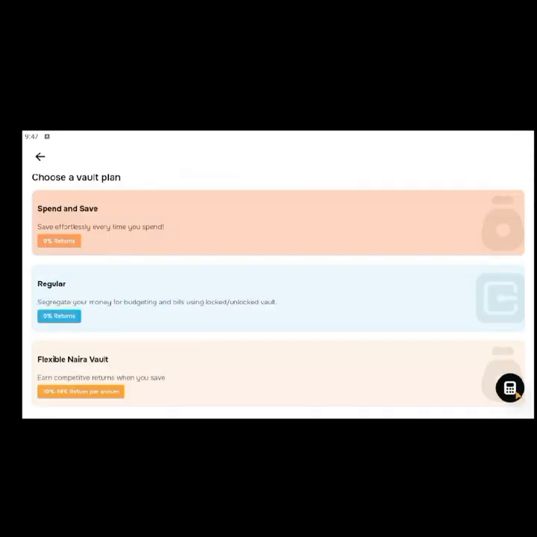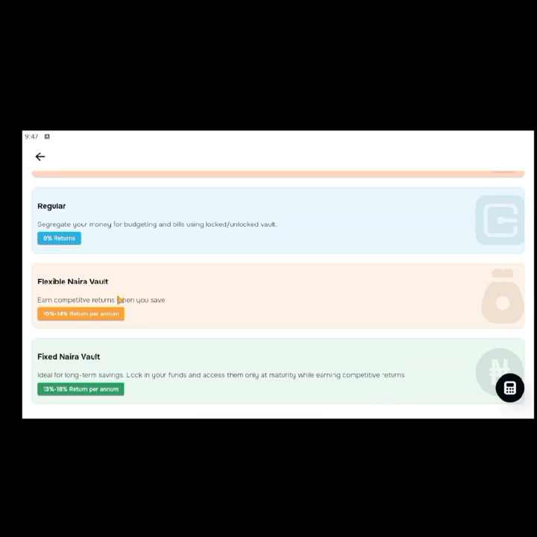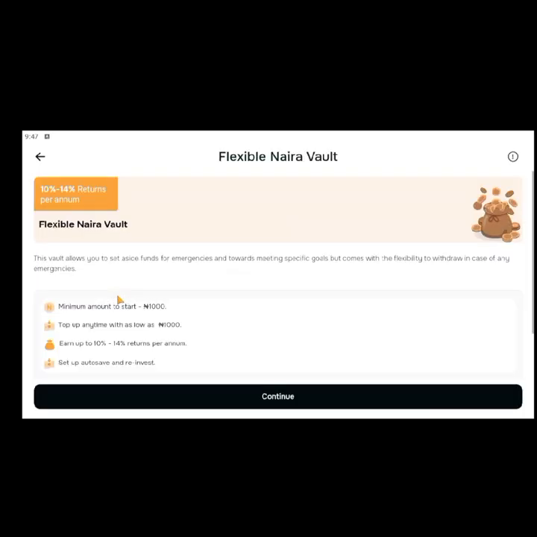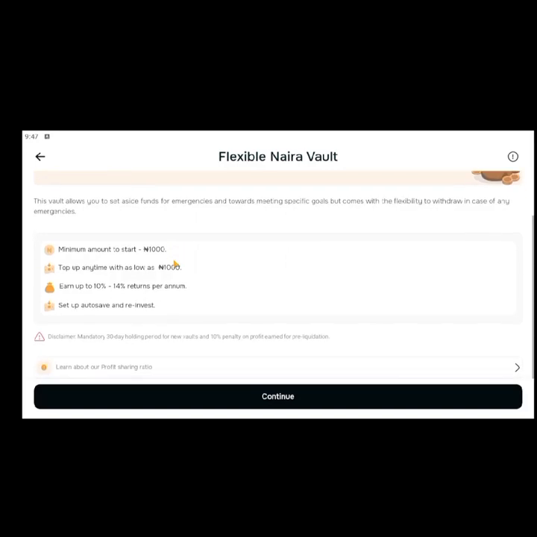The third one, come to plus. So you have the flexible Naira vault. For example, these are where you actually get returns and profits back. So this allows you to set aside funds for emergency and towards meeting specific goals, but comes with flexibility to withdraw in case of any emergency. Meaning probably you are saving money and you want to withdraw your money. They allow you to withdraw your money. And you still be getting profits.